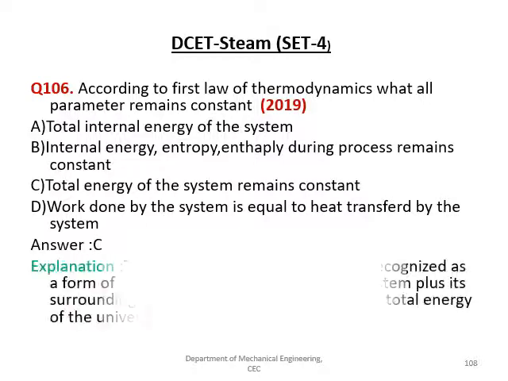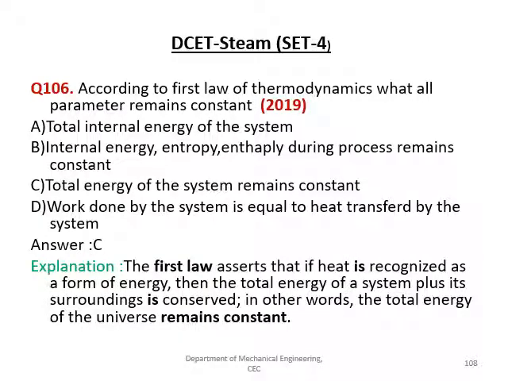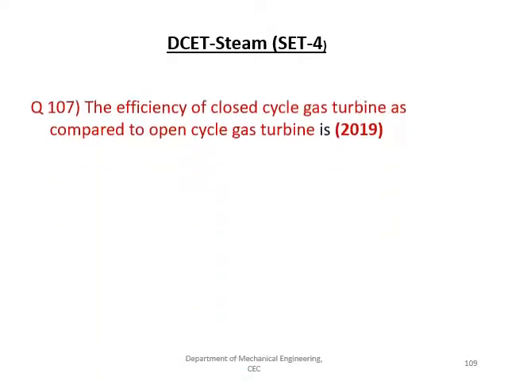The right answer is C, because the first law is Q is equal to W, and to this as a corollary we add internal energy. According to the first law, the parameters that remain constant are Q and W, and internal energy also changes from one form to another. So let us move to the next question.